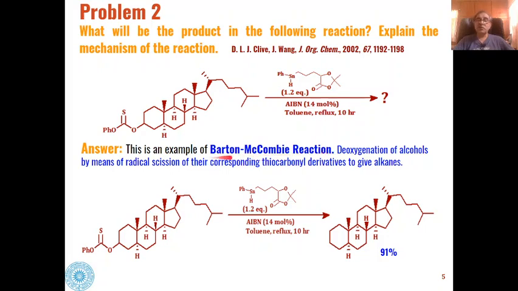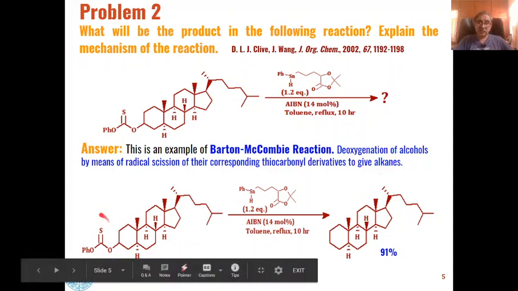So in the Barton-McCombie reaction, what happens is that derivatives of alcohols undergo deoxygenation, and the reaction involves a radical mechanism. So thiocarbonyl derivatives of alcohols like this are converted into alkanes as the product.